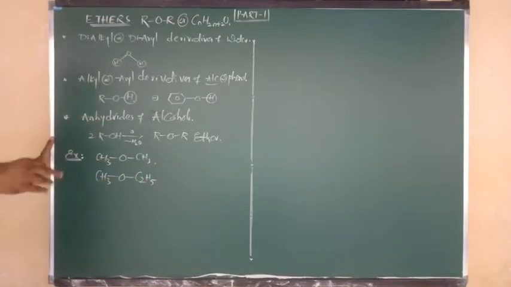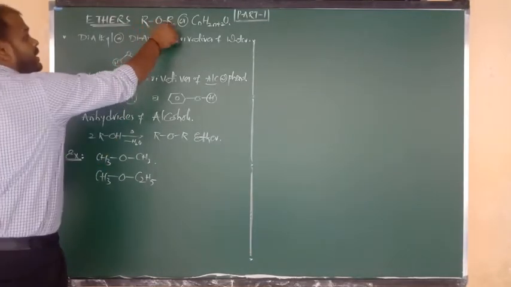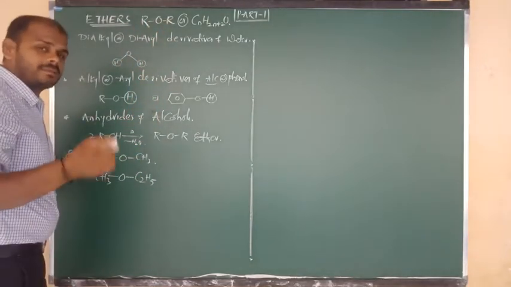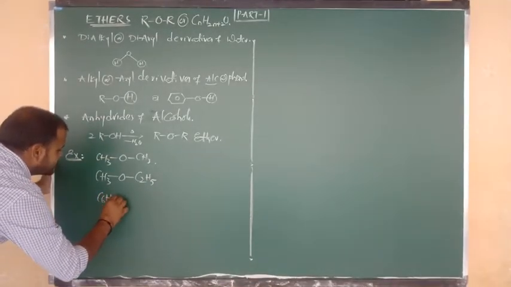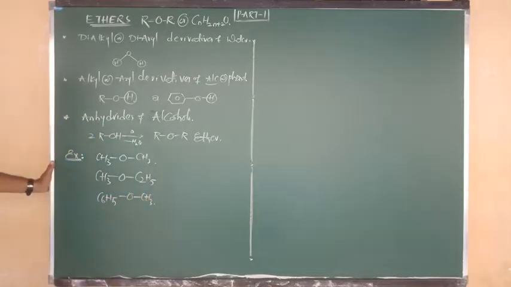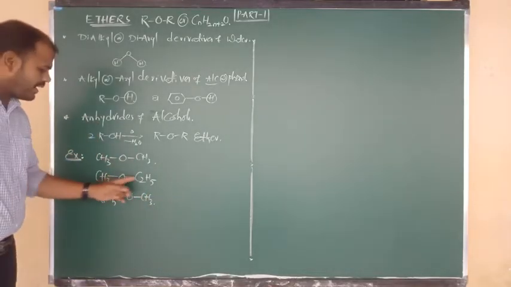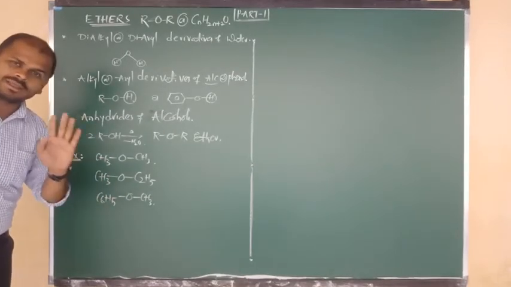On the two sides, we can write different groups as you wish. And also if you want, you can write benzene in those places, but then they will belong to aromatic ethers. Okay, benzene formula C6H5, bonded to O, again O bonded to what, beta? C6H5. The first two are aliphatic ethers, but here benzene has come, so we have to say aromatic ether.